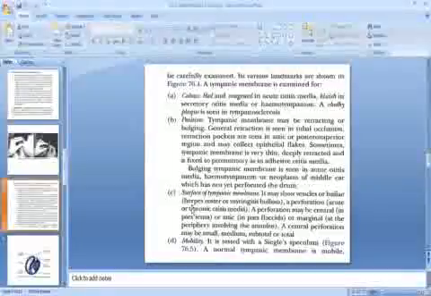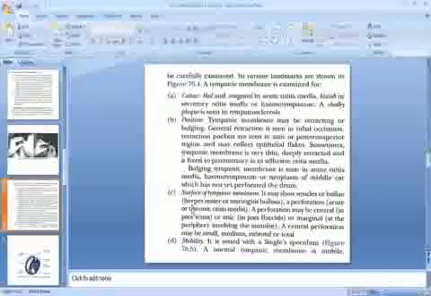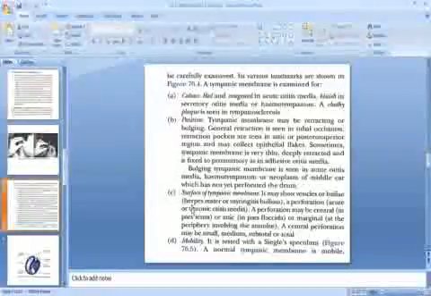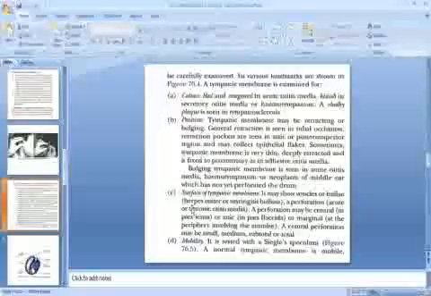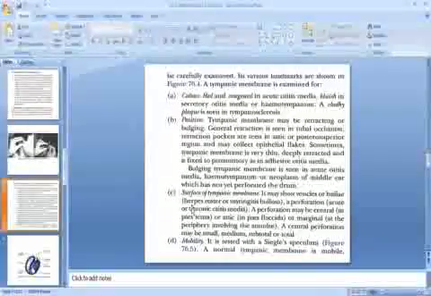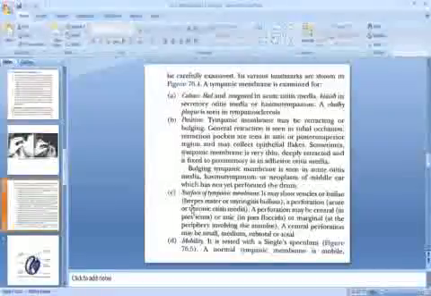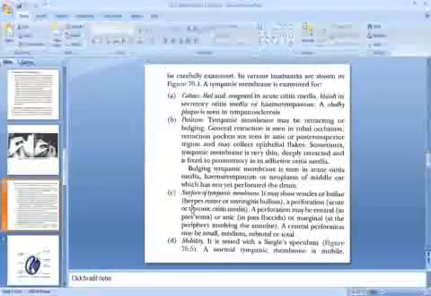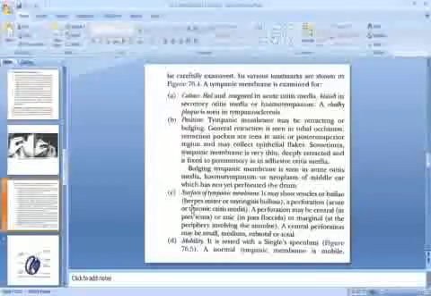Then we should examine for the position of the tympanic membrane. Tympanic membrane may be retracted or bulging. General retraction is seen in tubal occlusion. Retraction pockets are seen in attic or posterior superior region and may collect epithelial flakes. Sometimes tympanic membrane is very thin, deeply retracted, and is fixed to promontory as in adhesive otitis media. Bulging tympanic membrane is seen in acute otitis media, hemotympanum, or neoplasm of middle ear, which has not yet perforated the drum.